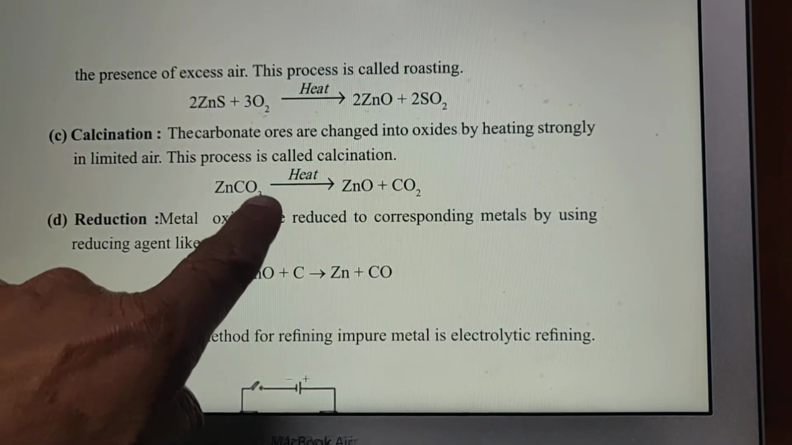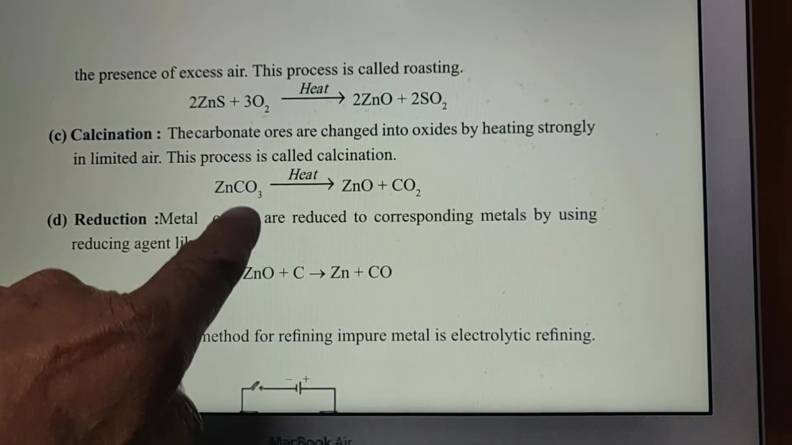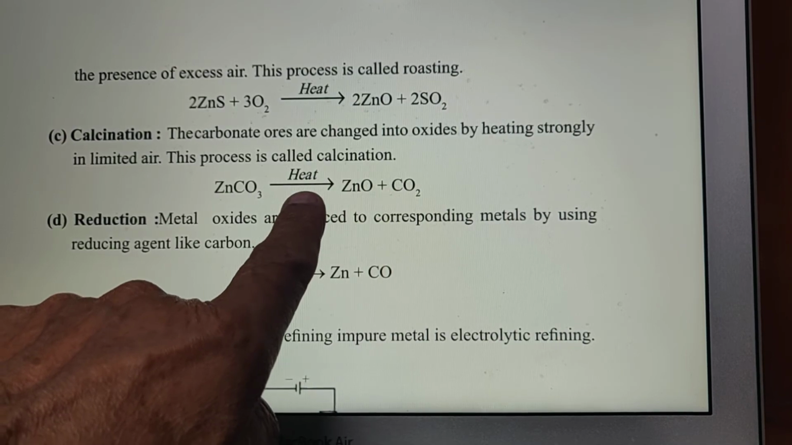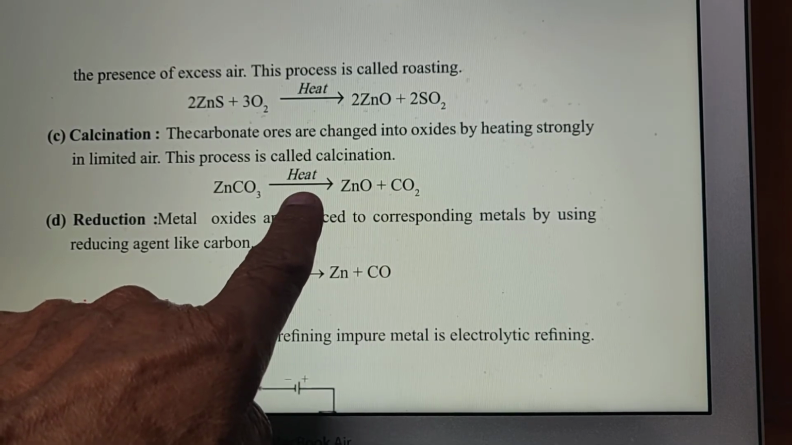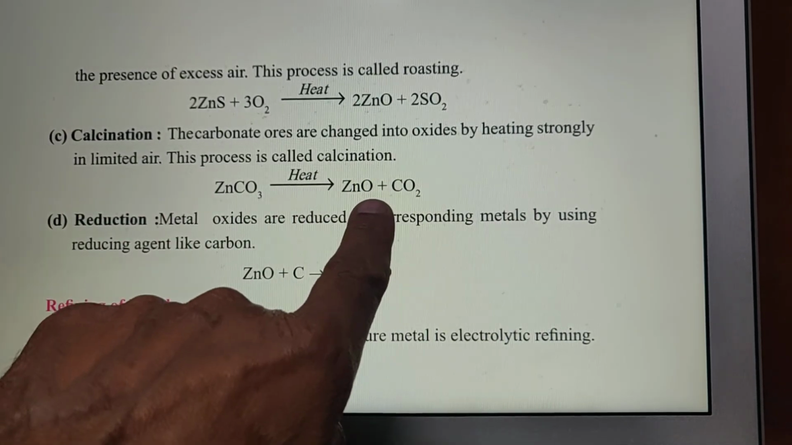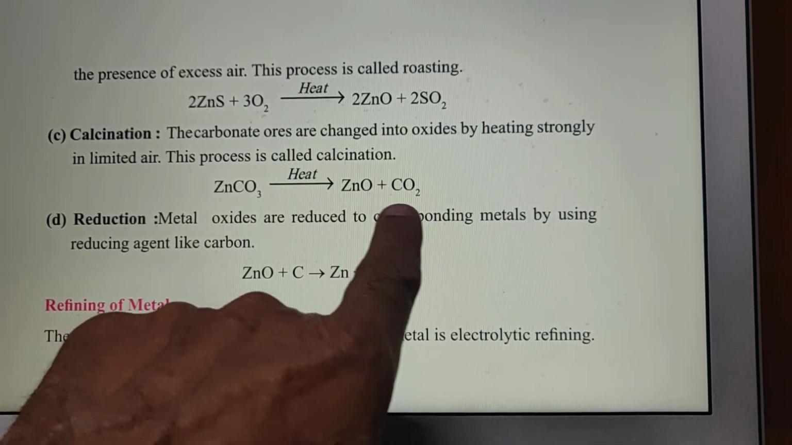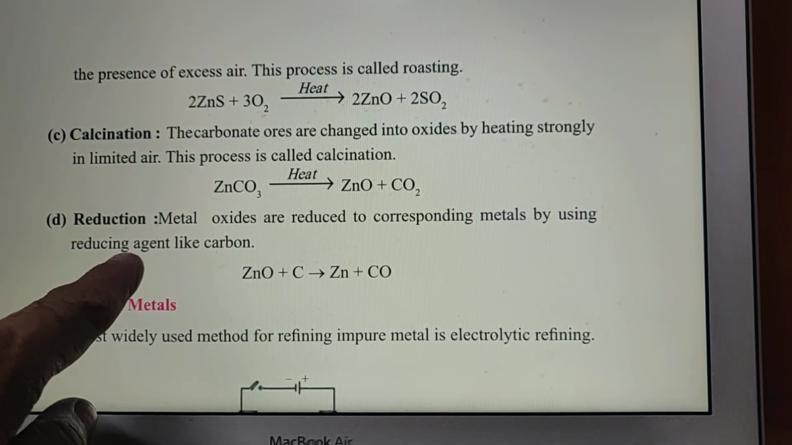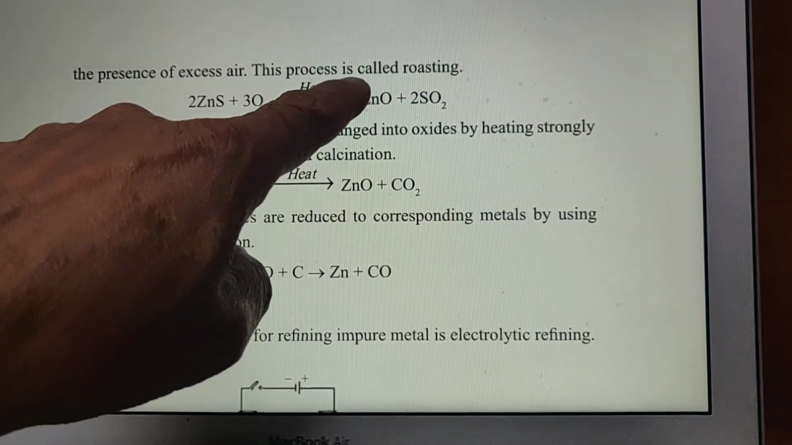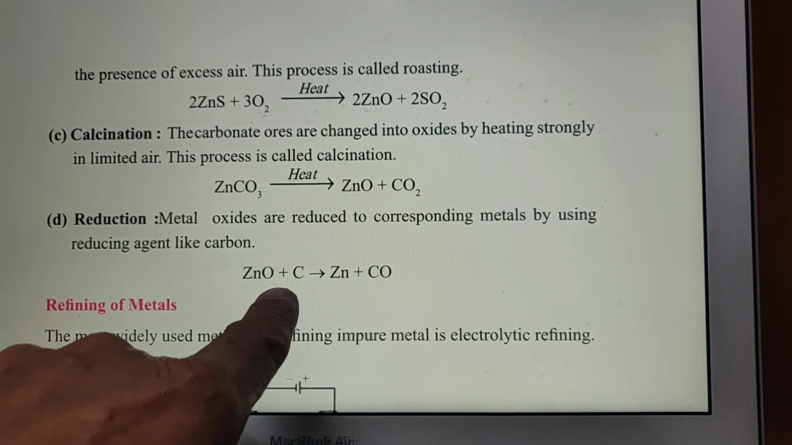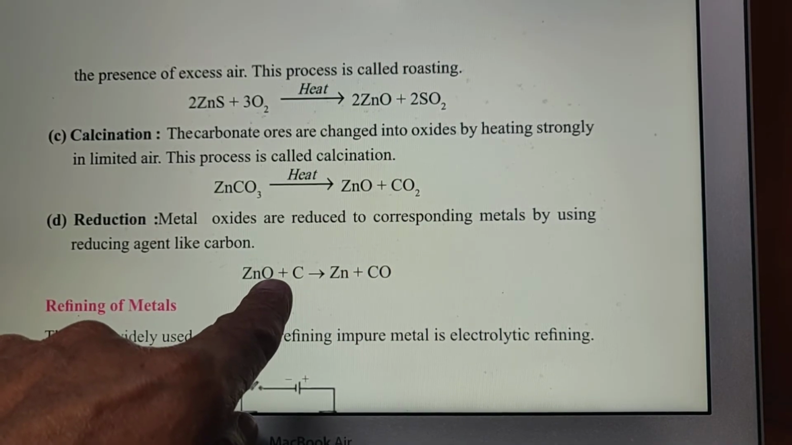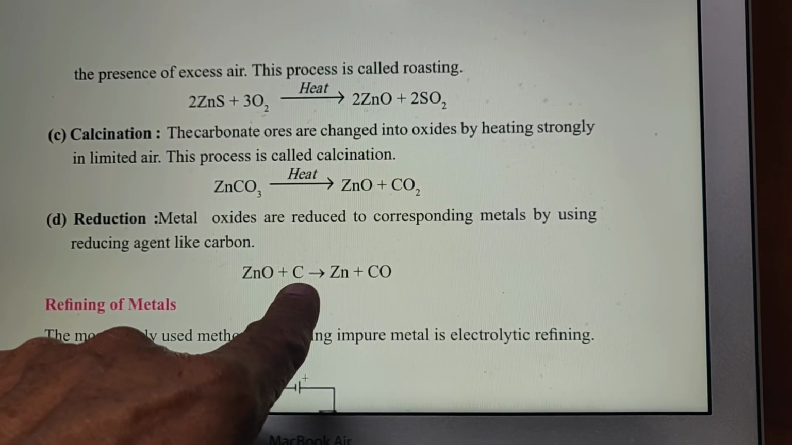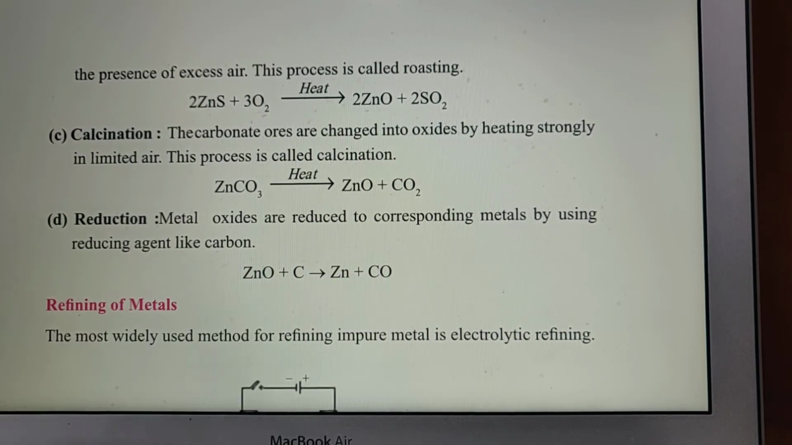Calcination: if there is excess of carbonate oxygen, then we simply heat it with a very limited supply of air, and it changes into oxide and carbon dioxide. In this way the excess is removed. Third is reduction. Reduction means if these metals contain oxygen, then removal of oxygen is called reduction. That is done by the carbon, which changes into zinc and carbonate.